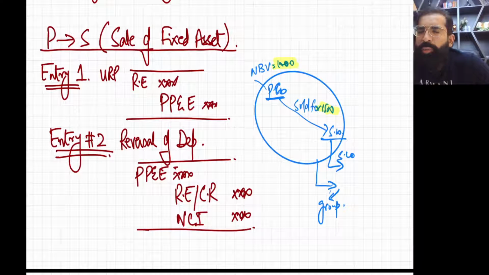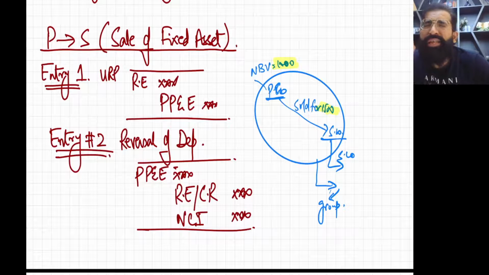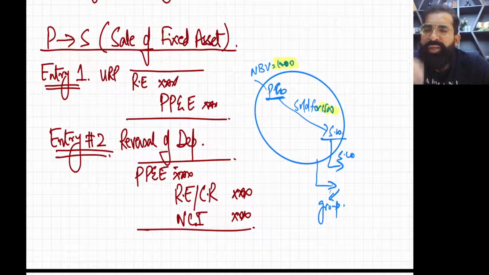So this profit is booked by the parent company. As this is a P2S sale, and this sale is within the group, the profit is unrealized. So this unrealized profit is booked by P company. So now we need to remove it from the books of the parent company.